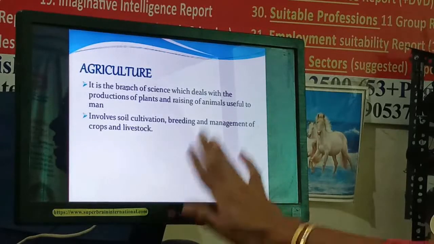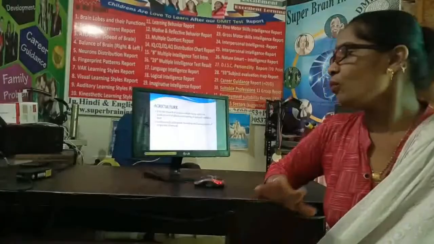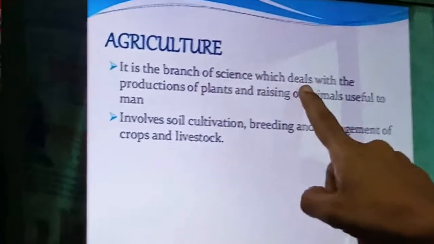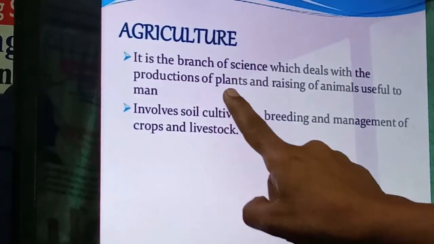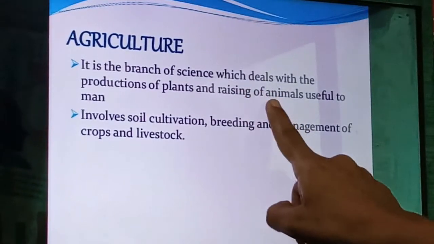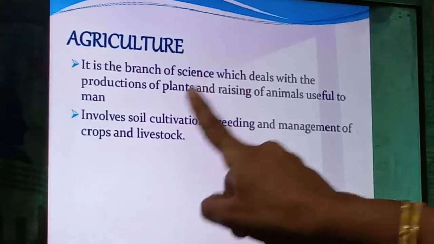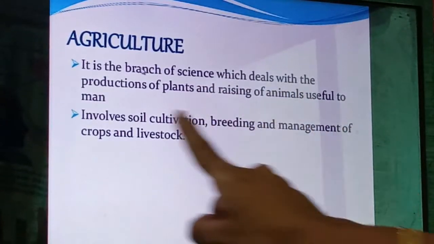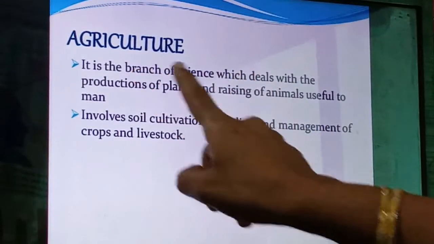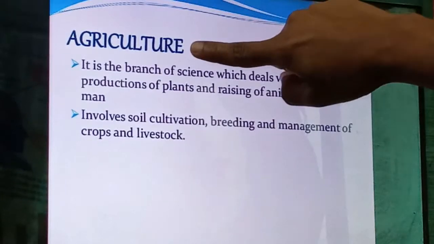Now, agriculture. The next point is agriculture. What is meant by agriculture? It is a branch of science which deals with the study of production and raising of plants and animals which are useful for us. See here, a branch of science that deals with how to produce plants, how to raise animals and take care of them, and these plants and animals should both be useful to humans. So whenever we study this in a science branch, that is called agriculture.